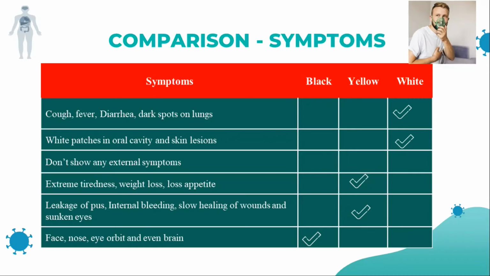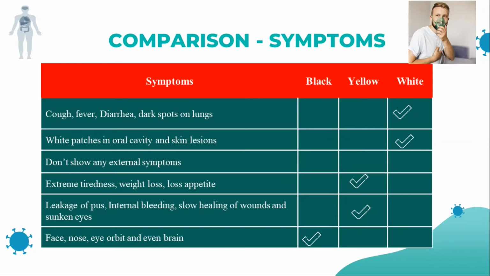Next one is extreme tiredness, weight loss and loss of appetite. That means extreme tiredness, loss of weight and poor appetite, which happen with the yellow fungus. Next one is leakage of pus, internal bleeding, slow healing of wounds and sunken eyes. All of this happens in the yellow fungus.